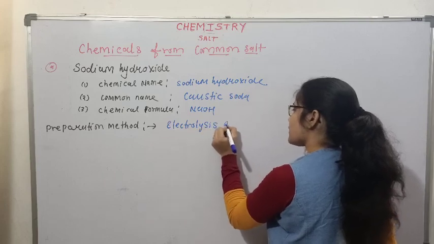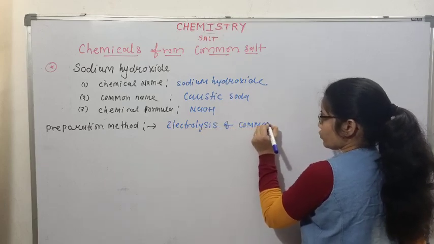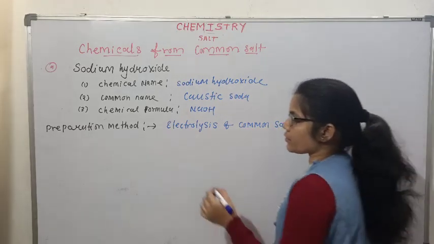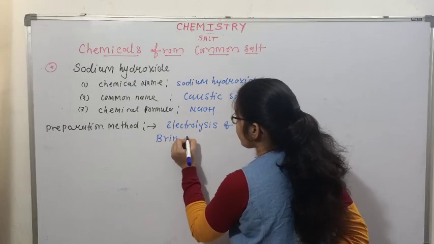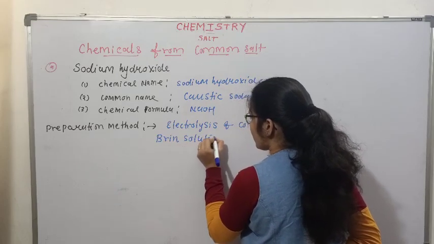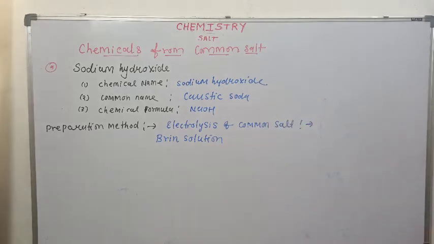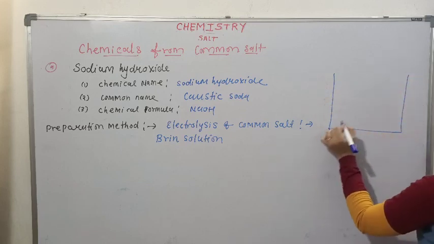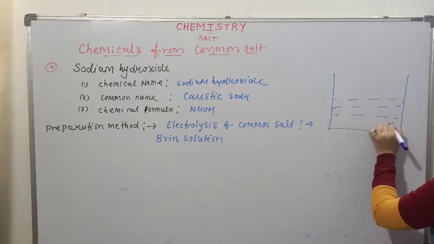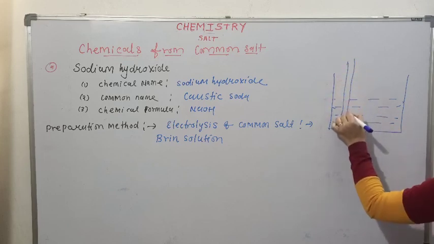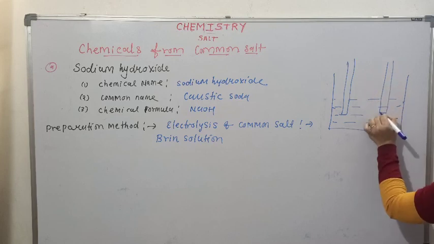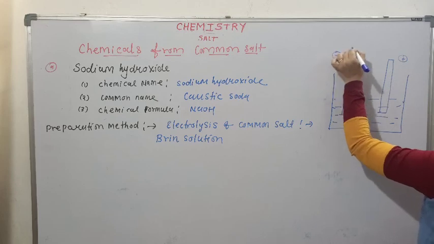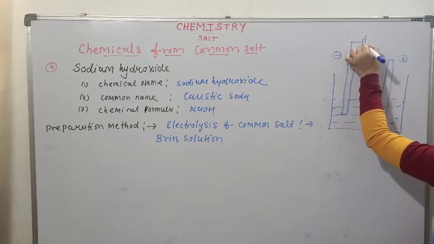So for electrolysis, what are we supposed to do? Aqueous solution of common salt is called brine solution. Aqueous solution of common salt is electrolyzed. For electrolysis, brine solution is filled in a container and two carbon electrodes are dipped into it. These electrodes are connected with the positive and negative end of the battery.